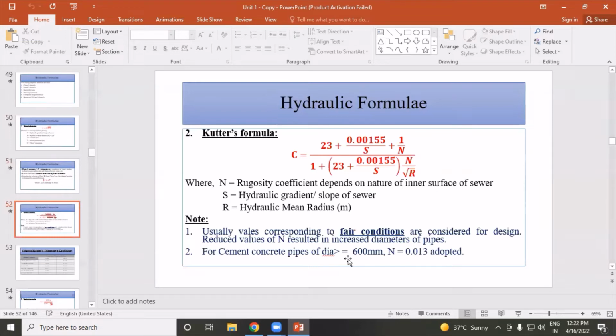The whole term is divided by 1 plus 23 plus 0.00155 divided by S, bracket complete, n divided by under root of R, where n is equal to a coefficient depending on the nature of the inner surface of the sewer. S is equal to hydraulic gradient and slope of sewer, and R is equal to hydraulic mean radius.